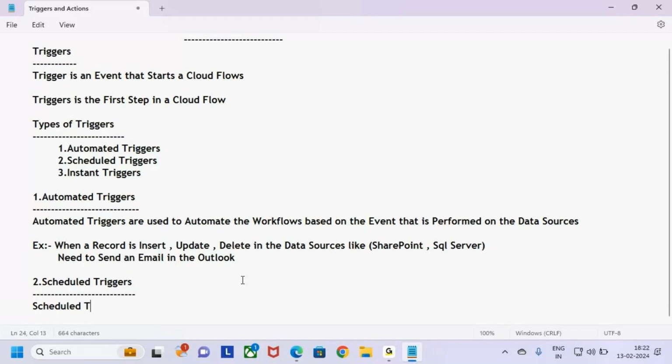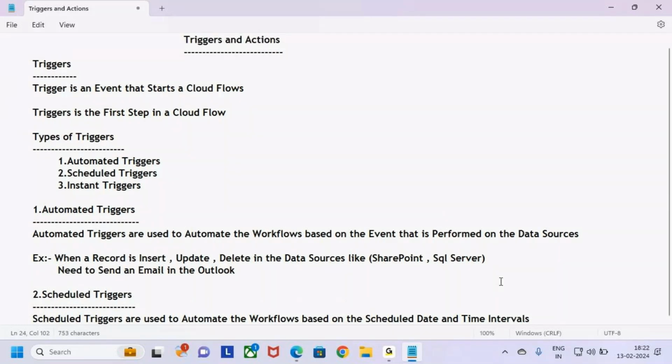Scheduled triggers are used to automate the workflows based on the date and time, based on the scheduled date and time intervals. Based on the scheduled date and time, I want to go and run the flow.